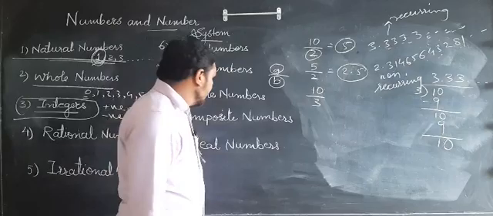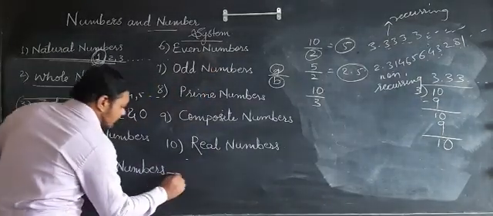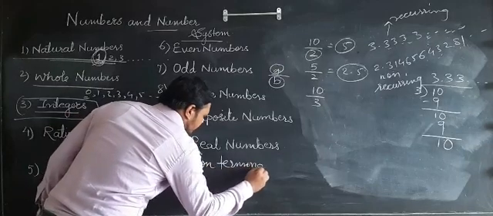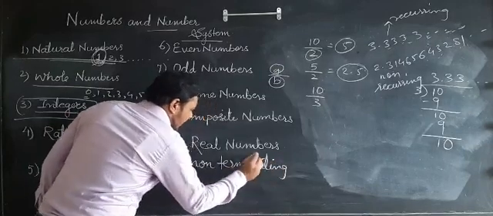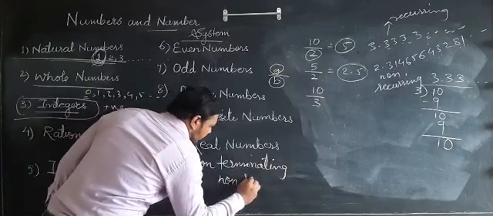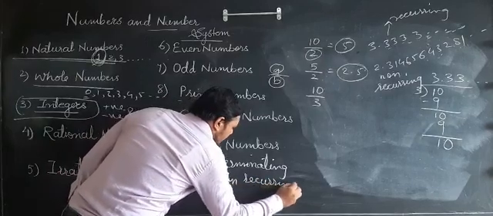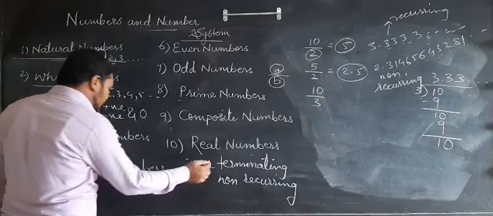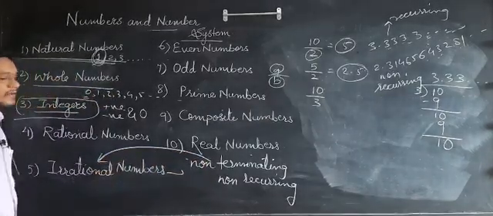But if the decimal form of the number is non-terminating and non-recurring, you have observed it in the 8th standard, non-terminating and non-recurring decimal parts are called irrational numbers.